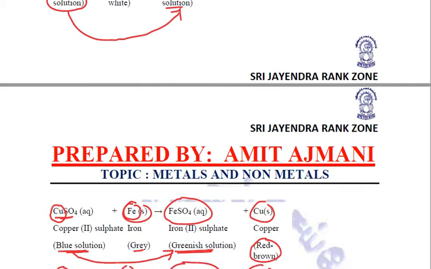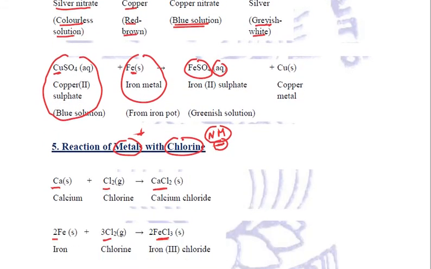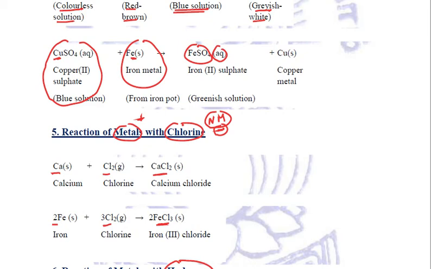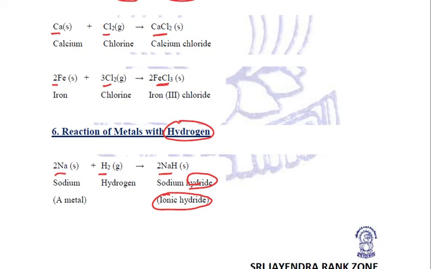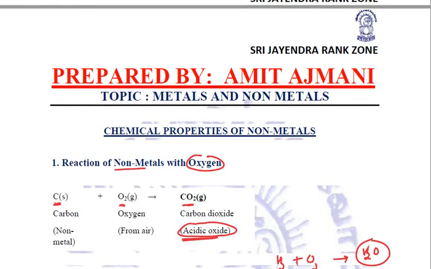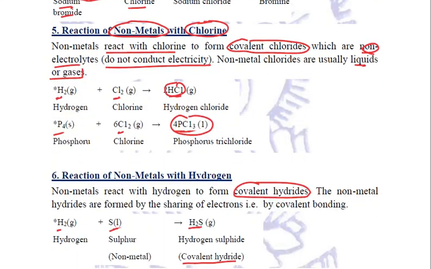Next reaction was reaction with chlorine. When metals react with chlorine, they will form the ionic chlorides, which are good electrolytes, whereas the non-metals will form the covalent chlorides, which are non-electrolytes. Same case with hydrogen. Very few, very reactive metals react with hydrogen, but whenever they will react, they will form ionic hydrides, whereas when non-metals will react with hydrogen, they will form the covalent hydrides, right? So these were the chemical properties of metals and non-metals.